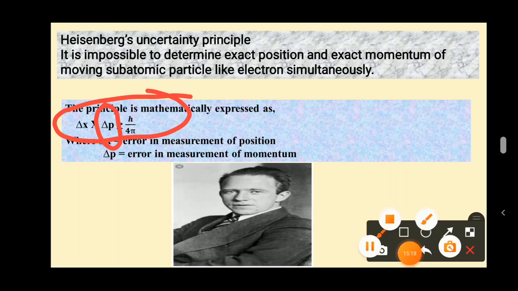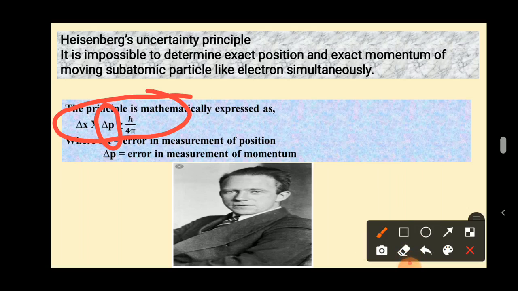So this concept is very important: what is the Heisenberg uncertainty principle. It is impossible to determine exact position and exact momentum of a moving subatomic particle like electron simultaneously, that means at a time.